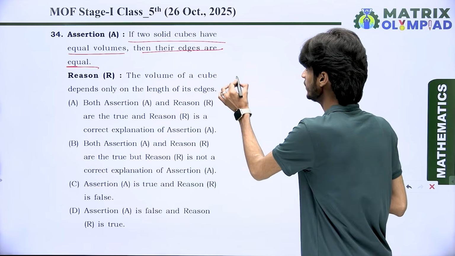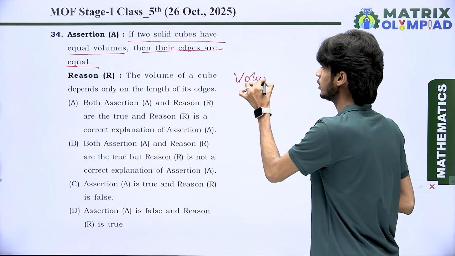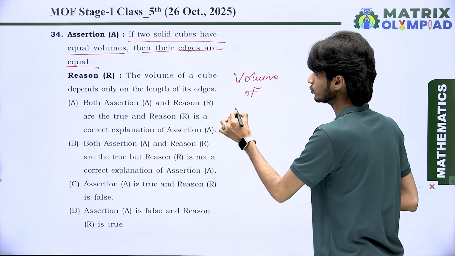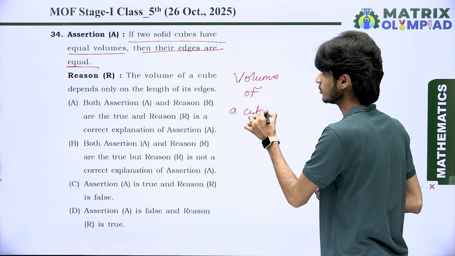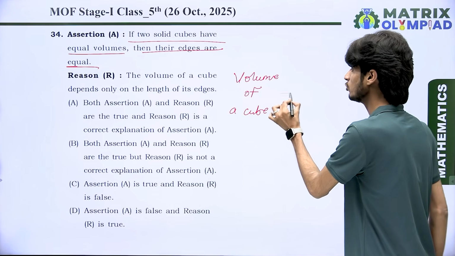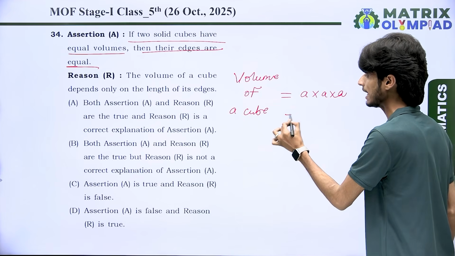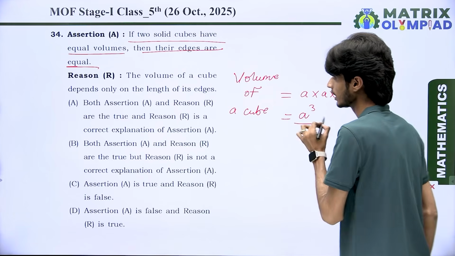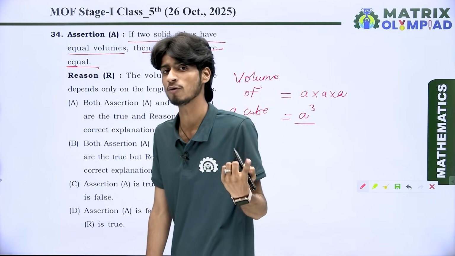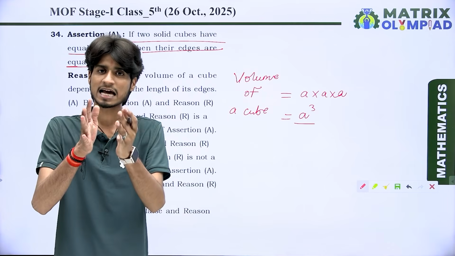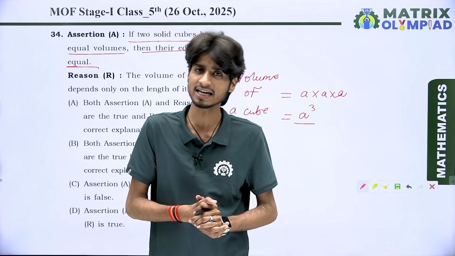We know very well the formula for the volume of a cube is side multiplied by side multiplied by side. That means side cube. Yes or no? It means the volume of a cube depends directly on its edges.